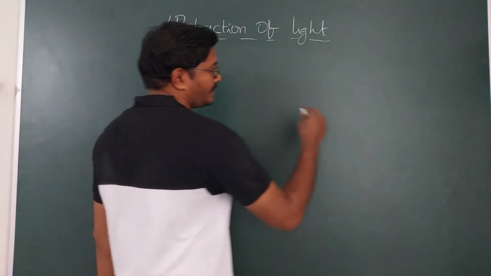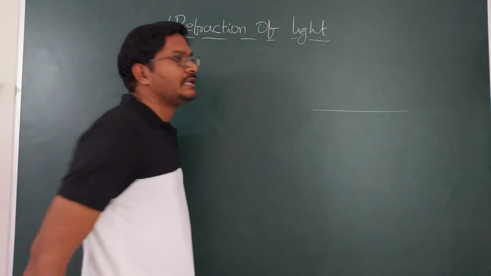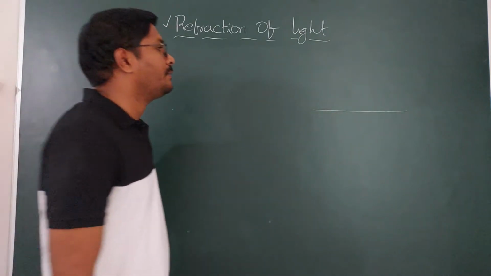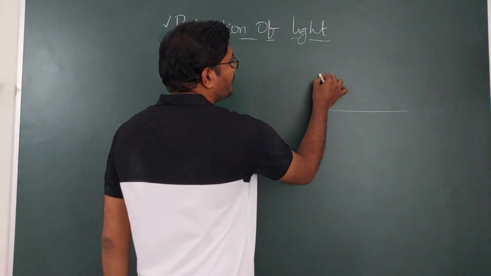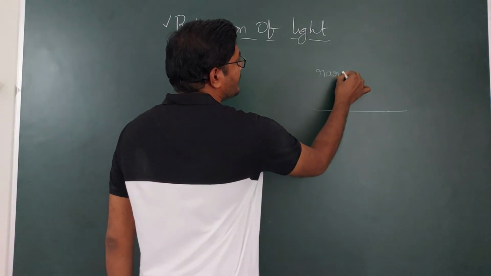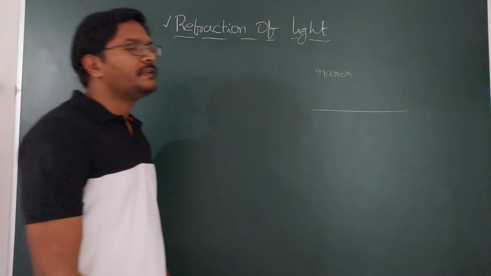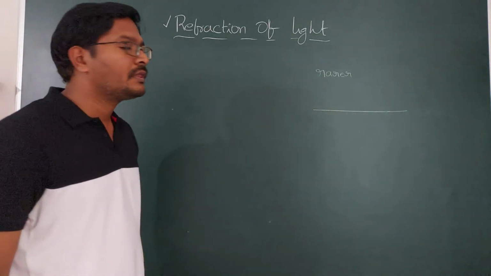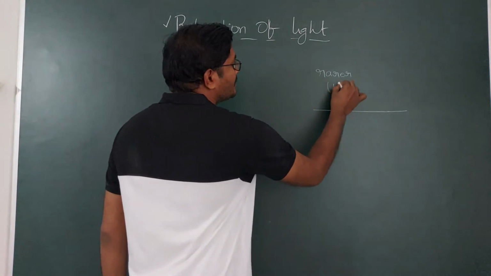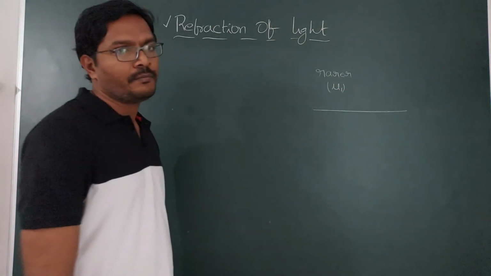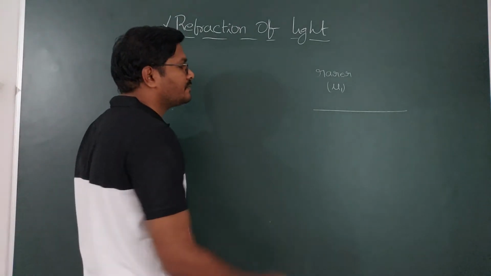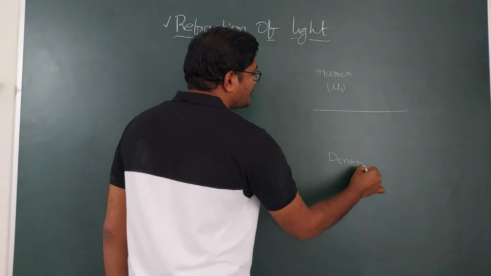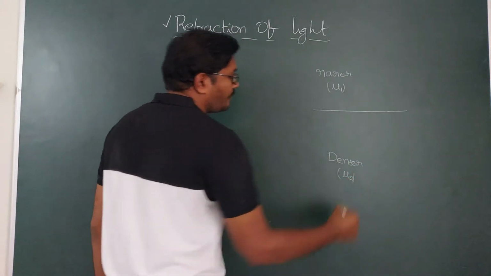The incident ray is going to bend if it is moving from one medium to another. Suppose this is medium 1, which I am taking as the rarer medium. The rarer medium is the one in which the velocity of light is more. Take its refractive index as mu1. There is another transparent medium, the denser medium, having refractive index mu2.